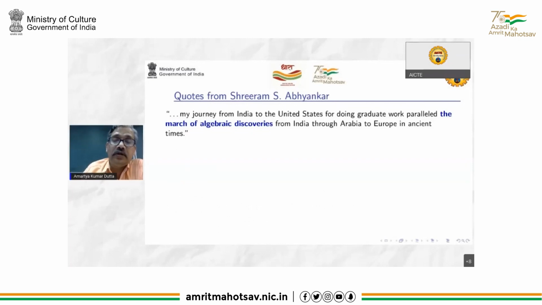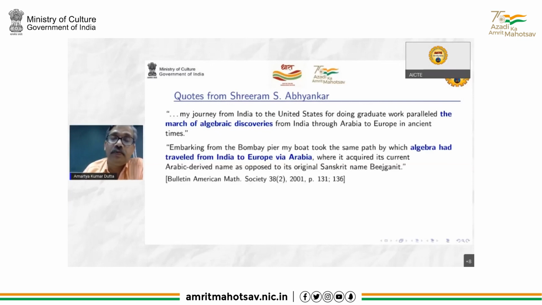Abhyankar, in an autobiographical article on his work, just see how he poetically puts it. In those days they had to journey by ship in the early 50s. "My journey from India to the United States," he had done his graduate studies at Harvard University, "parallel the march of algebraic discoveries from India through Arabia to Europe in ancient times." So his ship went from Bombay to Arabia to Europe, first to Italy and then to the US. "Embarking from the Bombay pier, my boat took the same path by which algebra had traveled from India to Europe via Arabia, where it acquired its current name."